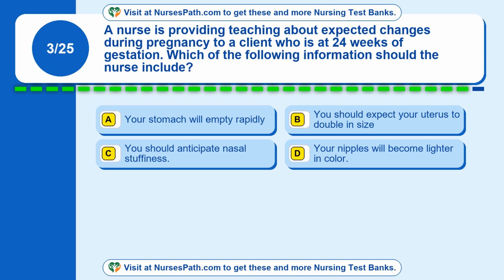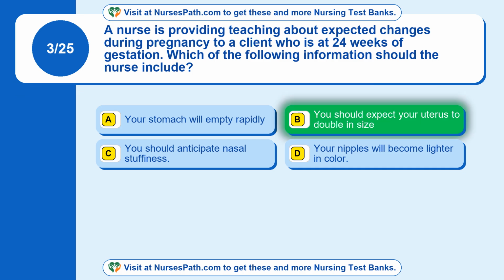Question 3. A nurse is providing teaching about expected changes during pregnancy to a client who is at 24 weeks of gestation. Which of the following information should the nurse include? Option A. Your stomach will empty rapidly. Option B. You should expect your uterus to double in size. Option C. You should anticipate nasal stuffiness. Option D. Your nipples will become lighter in color.